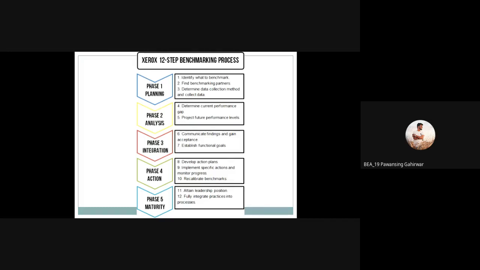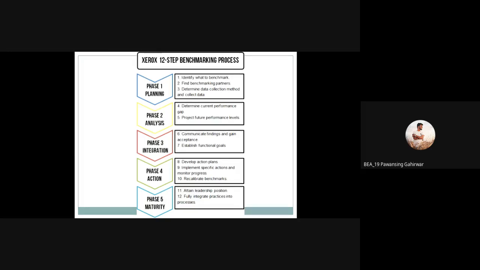Now the next phase is analysis. In that, the fourth step is to determine the current performance gap. As we decided in planning, the standard for comparison can be a different or nearby industry, or some rules and regulations given by the government. We first have to find out the gap between them.